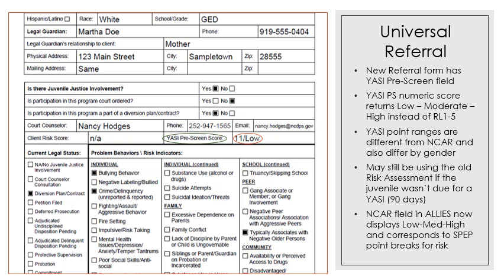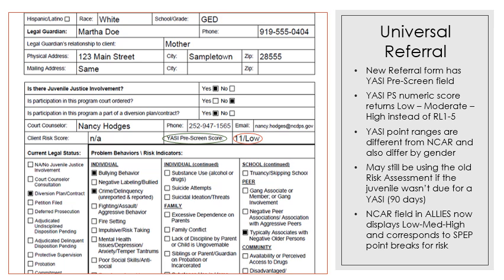The YASI point ranges are very different from the North Carolina Assessment of Risk, and they also differ by the gender of the juvenile. We may still see some old risk assessments if the juvenile being referred to your program was not due for a new YASI assessment. In other words, if he's had the North Carolina Assessment of Risk in the last 90 days, he may not be due, or she may not be due, for the new YASI assessment until sometime in March.